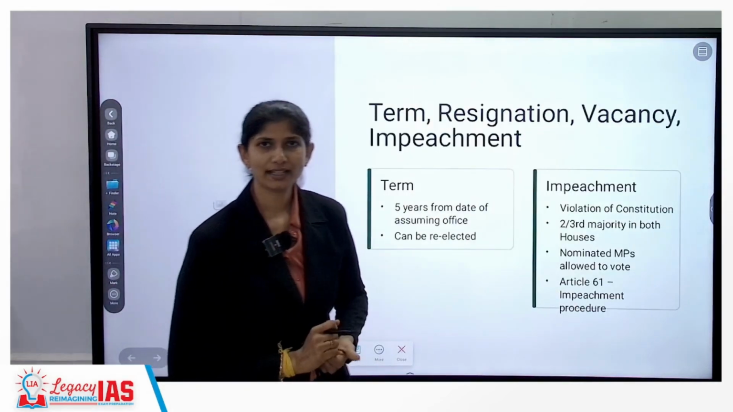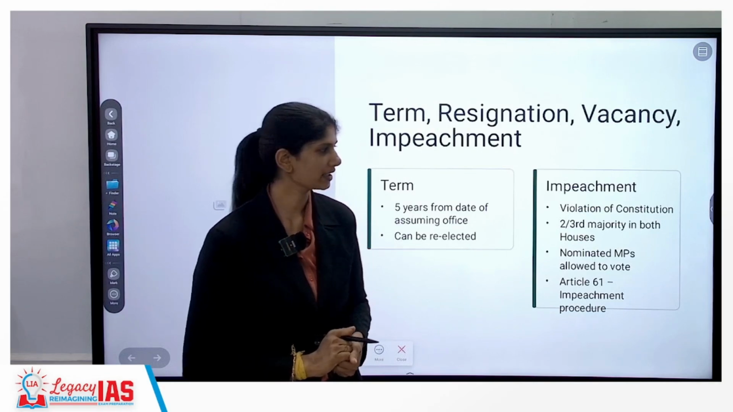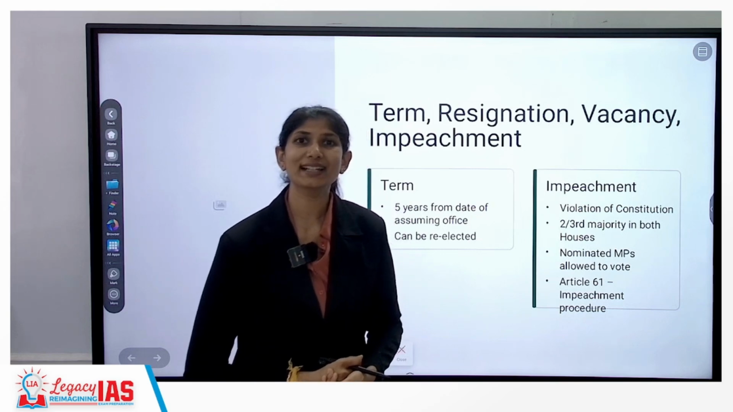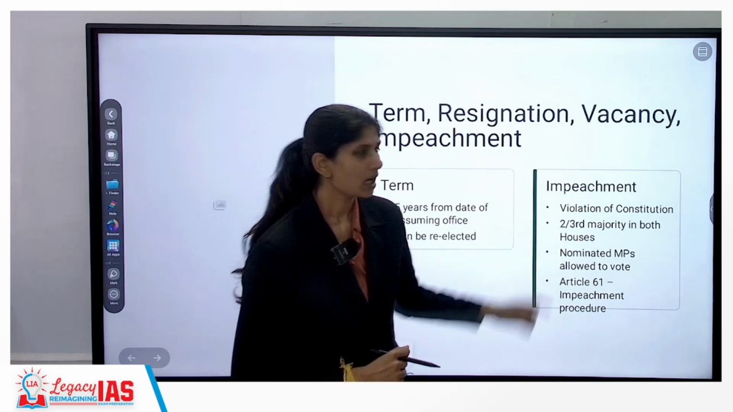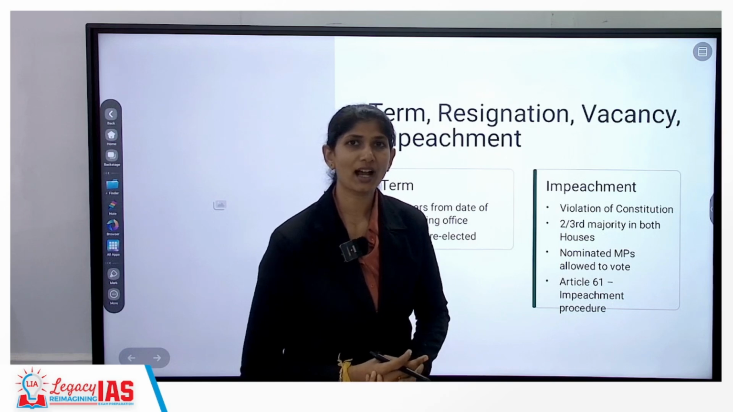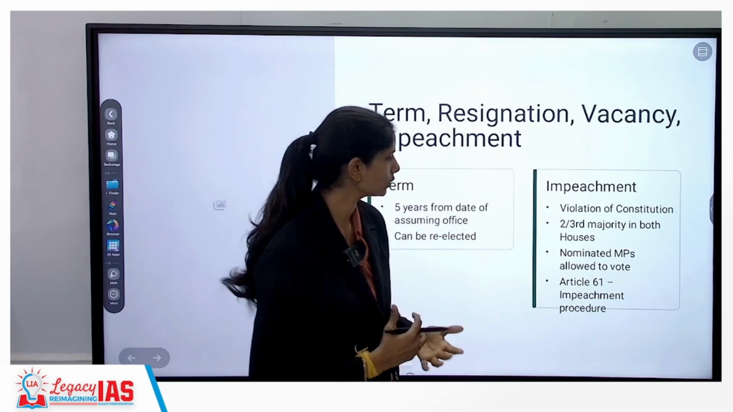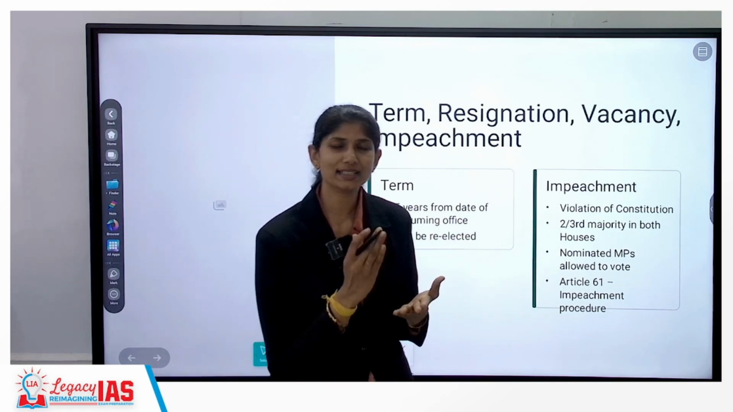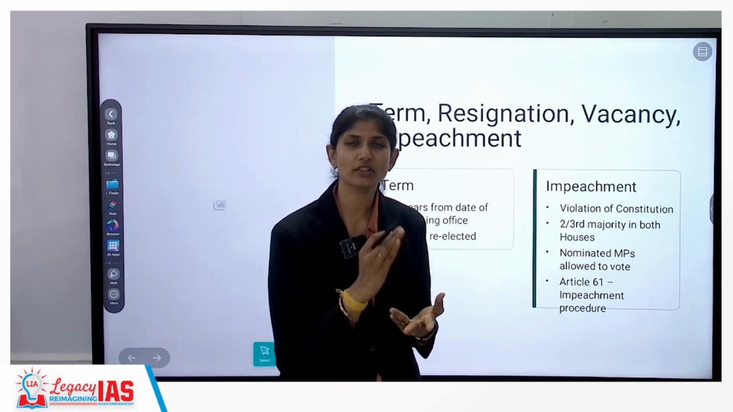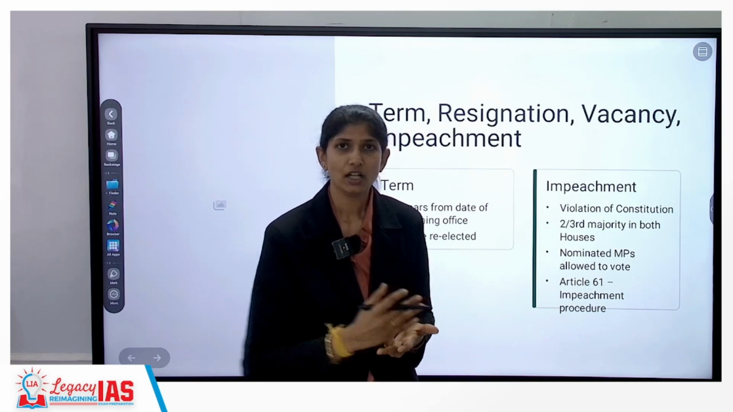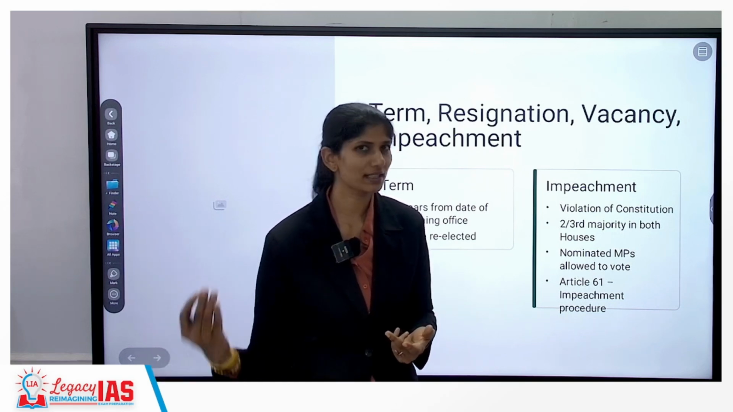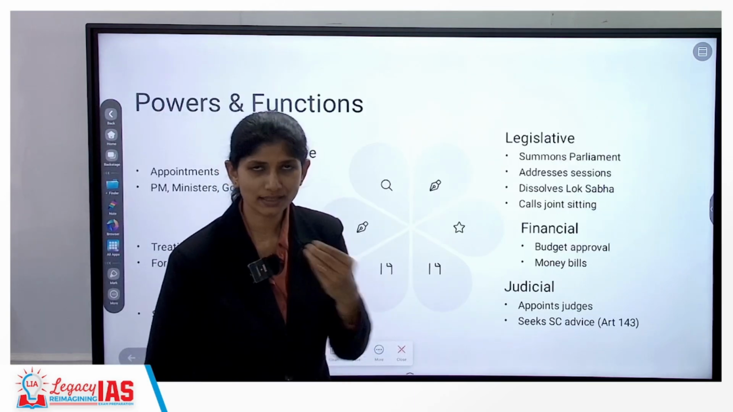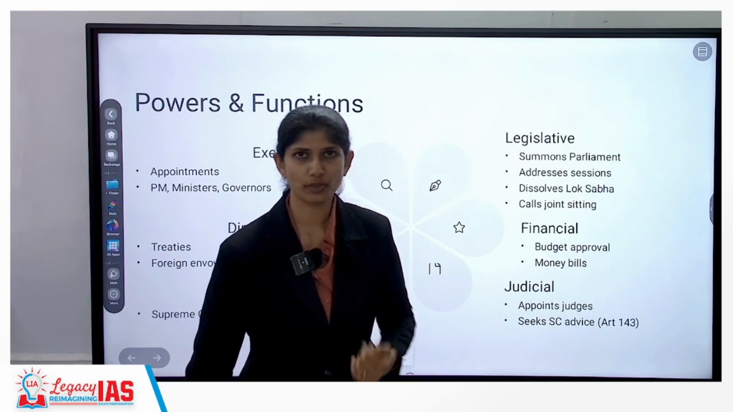The term, like I mentioned, is 5 years, and can be re-elected any number of times. The impeachment process can happen only for violation of the constitution. The majority here, again, is a very high majority, 2/3 of the total strength of the house, and also like we mentioned in the impeachment, both elected as well as nominated members of Lok Sabha and Rajya Sabha take part. Here your legislative assemblies and union territories with legislative assembly will not be a part of it. Article 61 of your Indian Constitution speaks about the impeachment process.